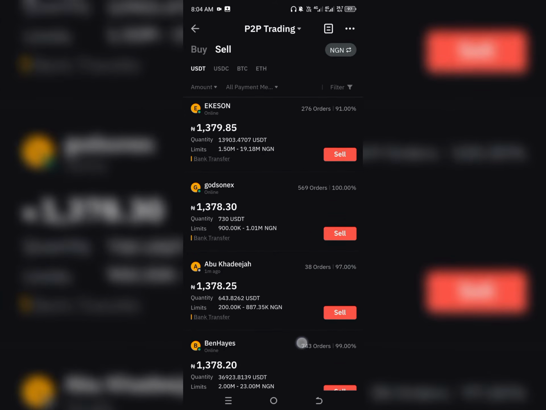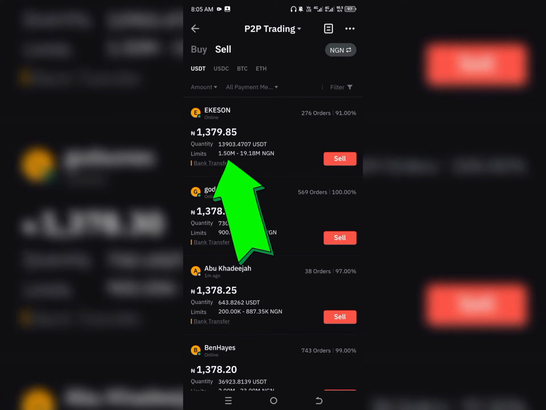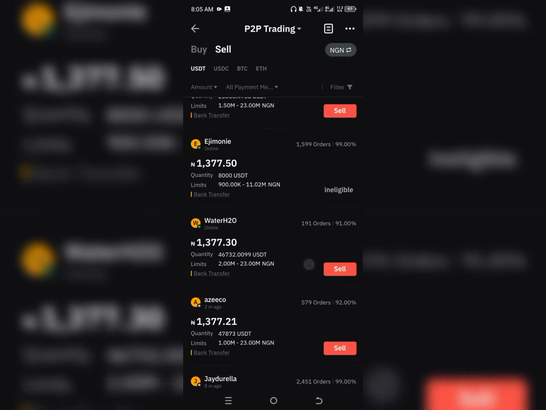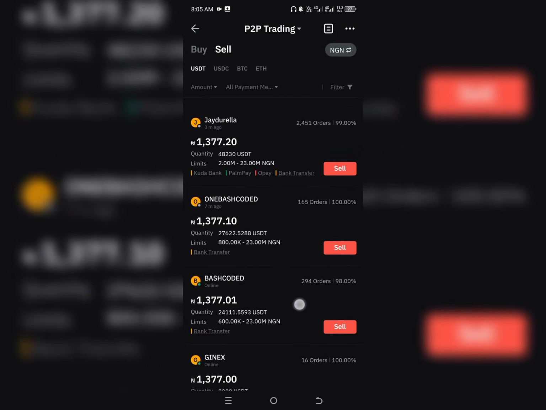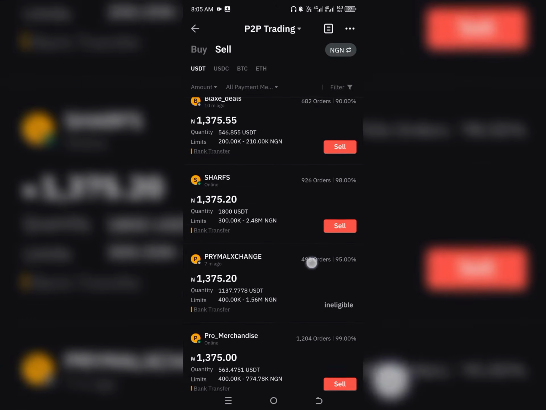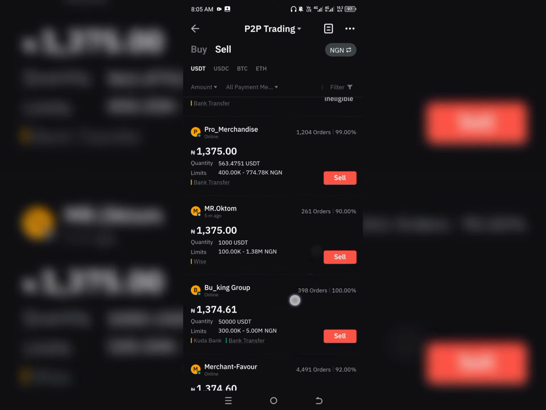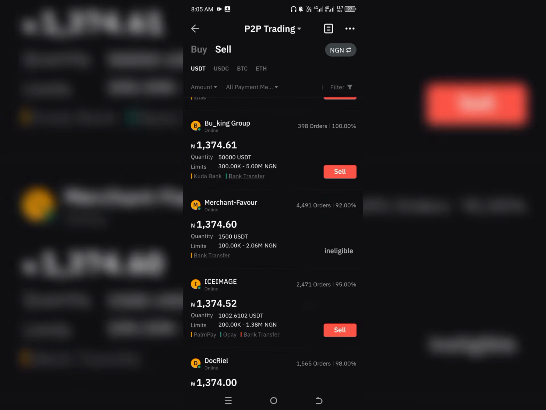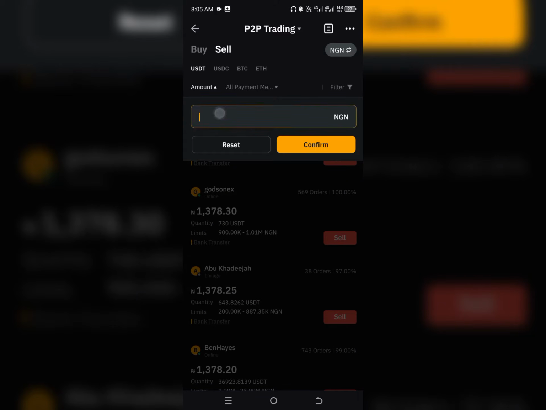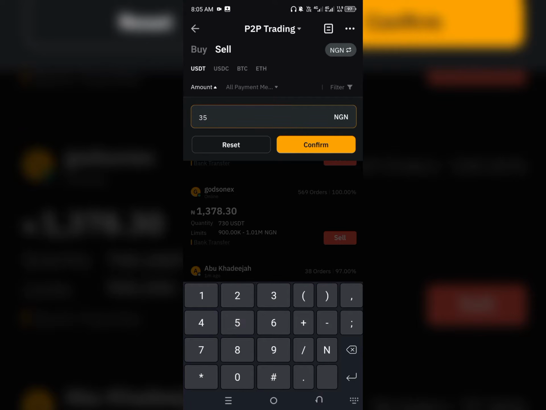The first person is going to sell 1.5 million, so I'm actually selling below. Let me find someone that is selling below that amount, because I have about 35,000 I want to sell. You scroll down a little bit, and if you want to do it very quickly, come to this particular option, amount. Type in the amount you intend to sell. So I'm going to enter 35,000.